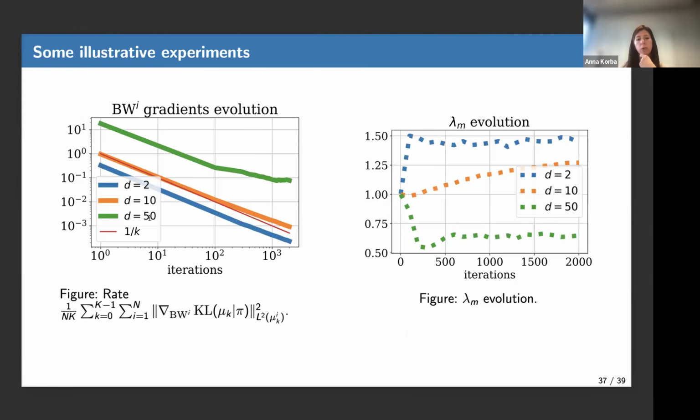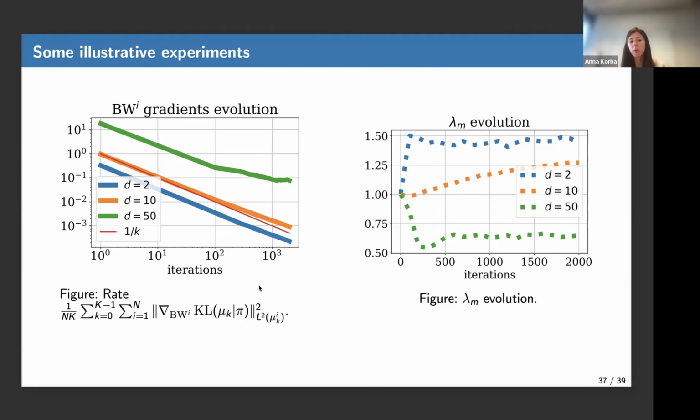And we have experiments illustrating this, in different dimensions. We take the Bures-Wasserstein gradient descent scheme for Gaussian mixtures. We run it and we compute these quantities, and we see that they match the rate that we predicted, for various dimensions.